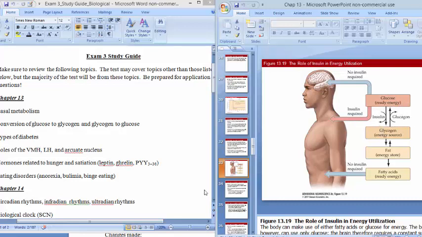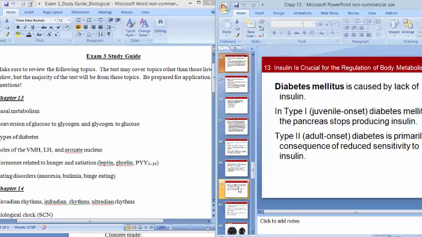Now, if we're talking about insulin, somewhere in here we have diabetes. Here we go. So we talked about how type 1 and type 2 are the more accurate terms. Technically, type 1 is usually something that happens in children, or starts in children, but it is possible that a person could develop type 1 diabetes later in life. And then when you talk about type 2 being adult onset, that's usually how it happens, but children can start to have type 2 diabetes now as well.